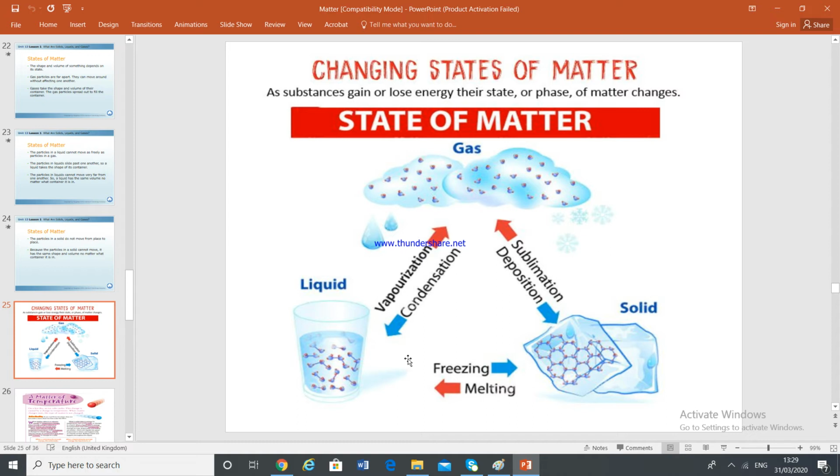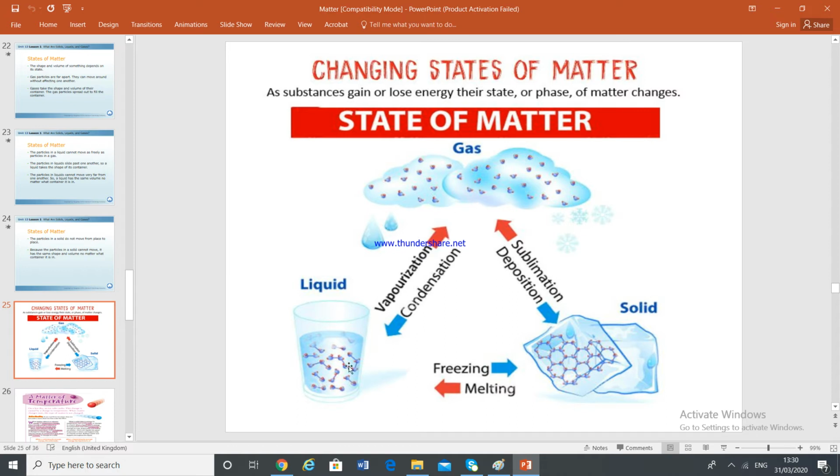Everyone knows that if I have a solid ice, it melts, it gives me liquid. This liquid, vaporization occurs and it becomes a gas. So from solid to liquid, it is called melting. From liquid to gas, it's called evaporation or vaporization. Okay, this is solid to liquid and liquid to gas.